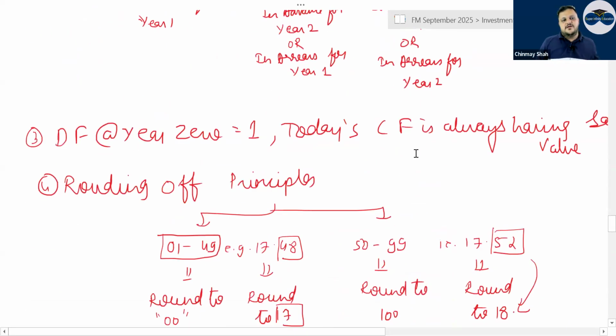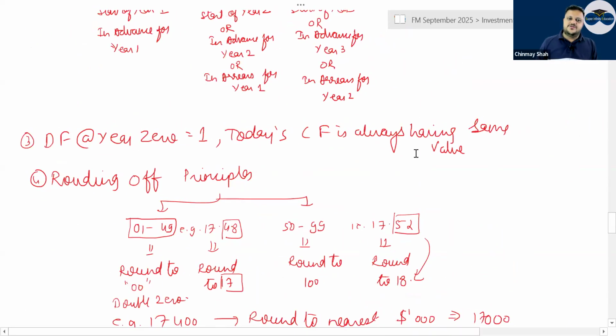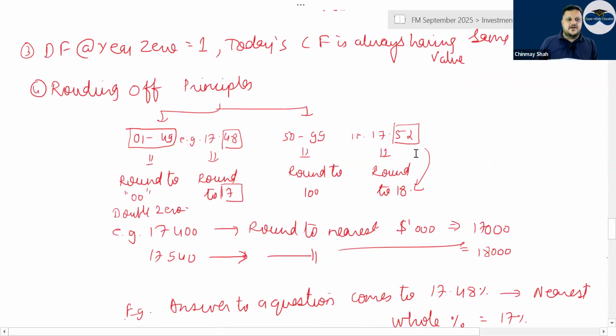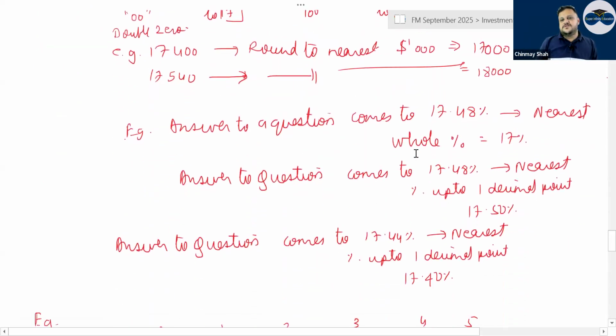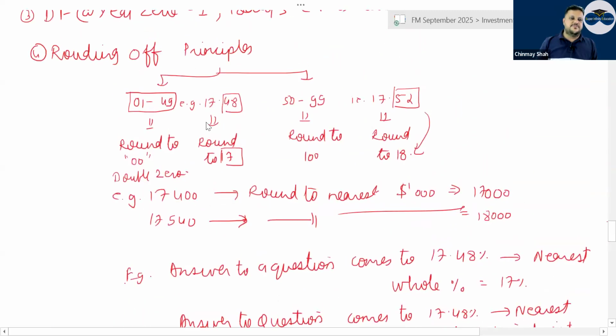Then discounting for year 0 will always be 1, correct? And for rounding off, generally 1 to 49 you will round off to the lower side, and 50 to 99 will be rounded off on the upper side. So whenever it says rounding off, these principles will apply.